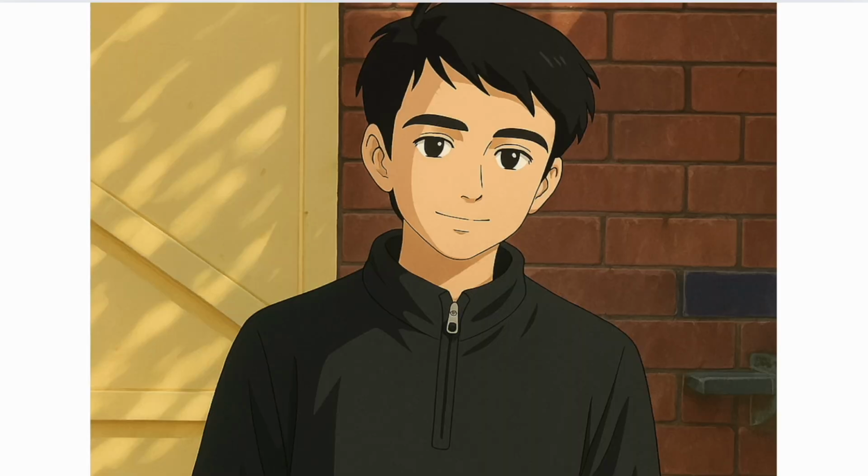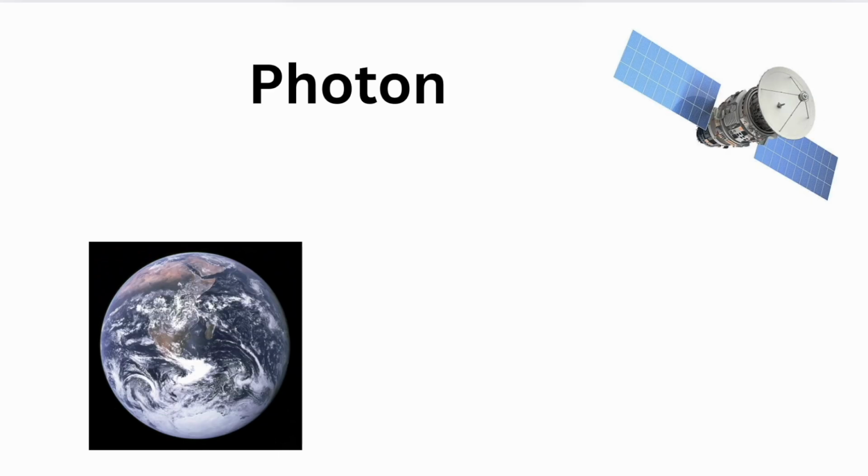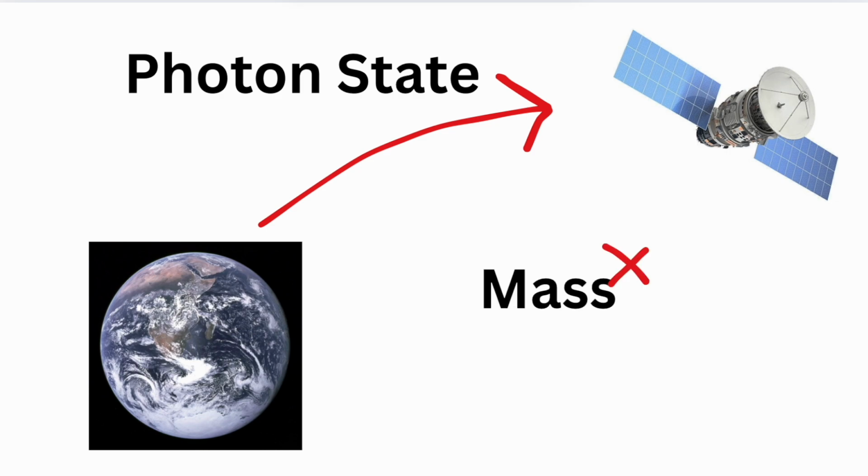In 2017, Chinese scientists did an experiment where they teleported a photon from Earth to a satellite. But here's the catch: they didn't actually teleport the photon, but rather the state of the photon, and not the actual mass of the photon. Let me explain.